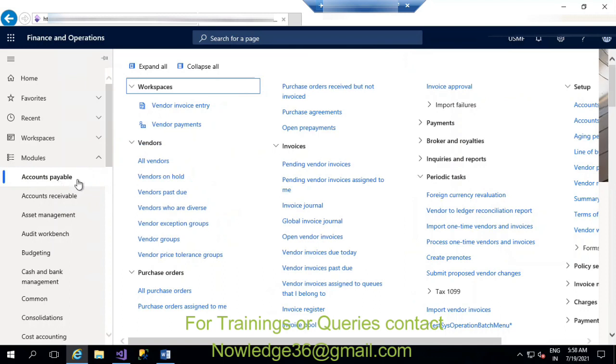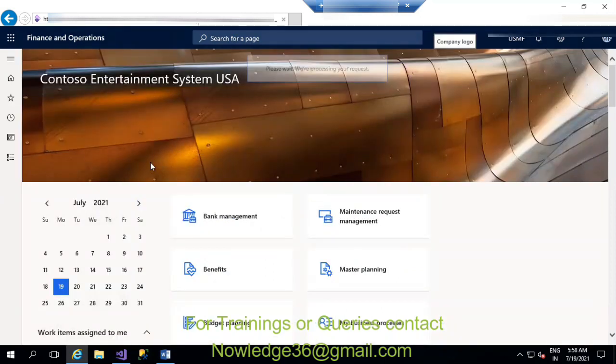After that, you can come back to Visual Studio and make modifications accordingly. There will be one doubt, for example, if I click on all vendors, let's wait for it to open.